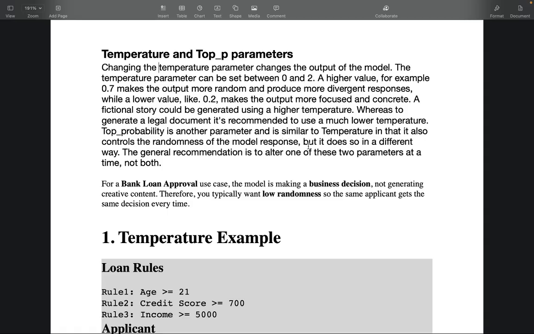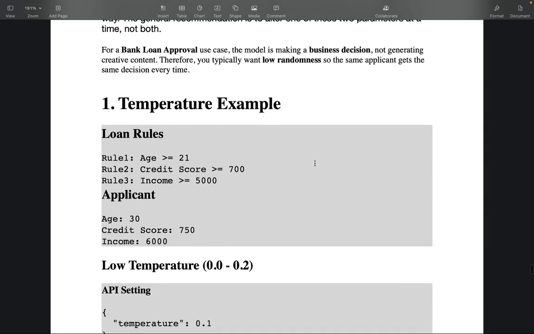This is another parameter similar to temperature, in that it also controls the randomness of the model response, but it does so in a different way. The general recommendation is to only alter one of these two parameters. Don't change the values at the same time, because then you will not be able to see the impact of changing both parameters on how the AI model is behaving. So always change only one parameter, either top probability or the temperature.